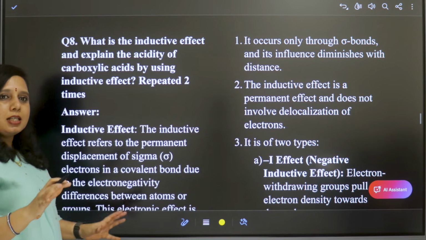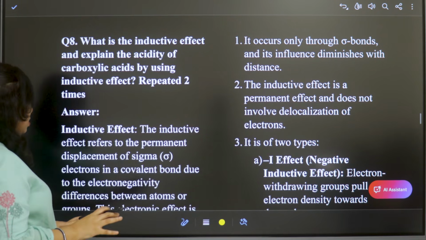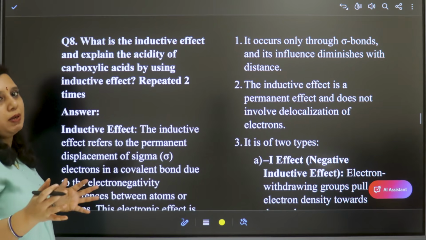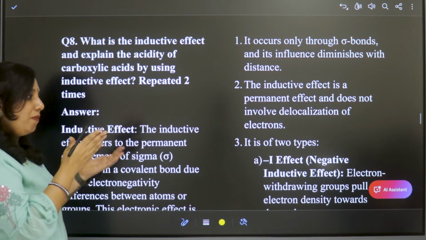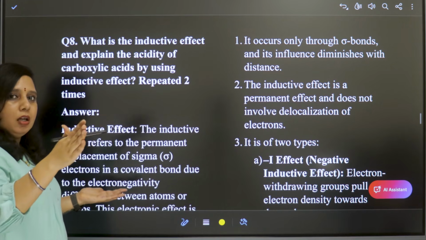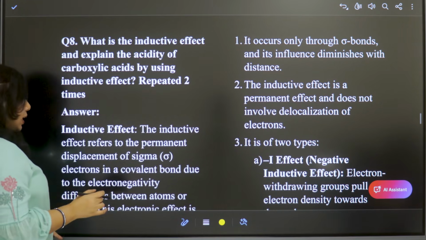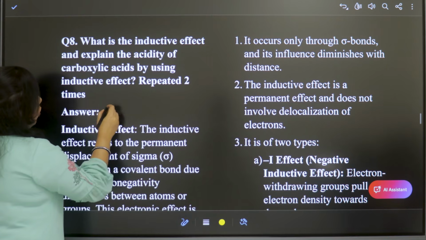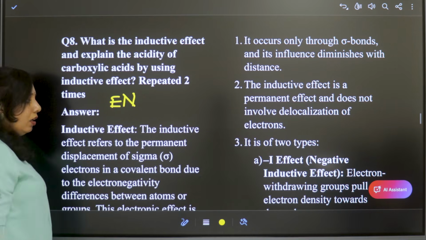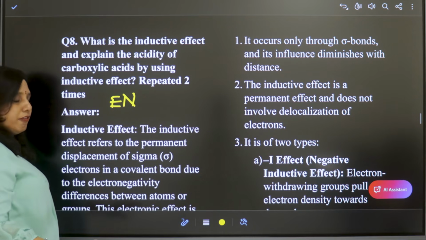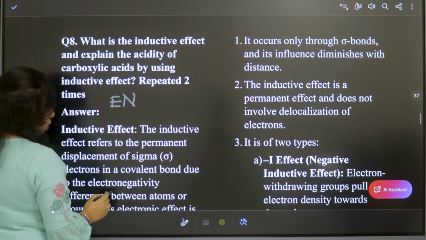Inductive effect occurs along sigma bonds and it is a permanent displacement of electrons throughout the chain, right? This arises due to electronegativity difference. So see here.